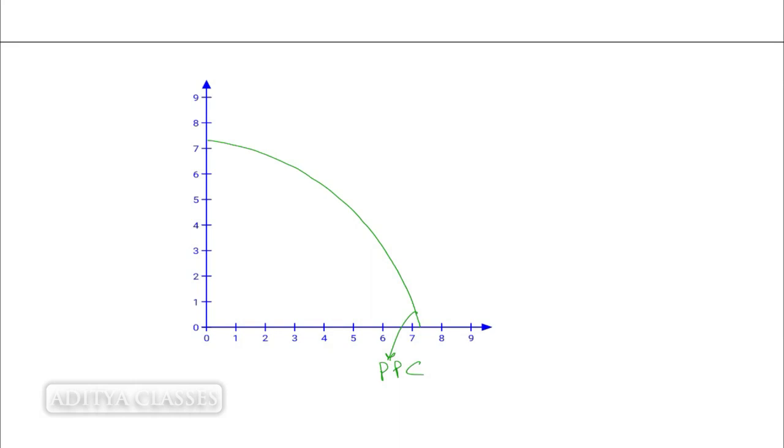Here I have Q2. Then there is my indifference curve also over here. This is the indifference curve. This is the PPC, production possibility curve, and the indifference curve. And this is the point where we write down our condition.